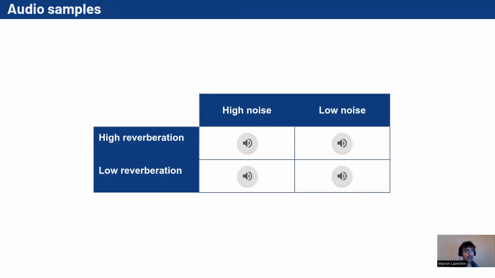Here I'm going to play some audio examples generated using our pipeline. An example of high noise, high reverb audio.